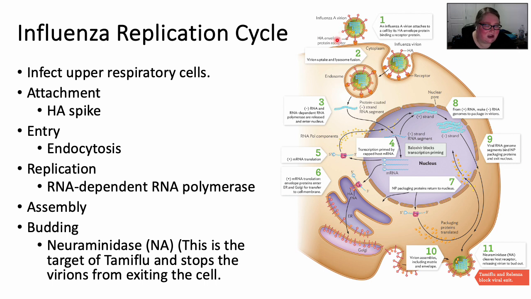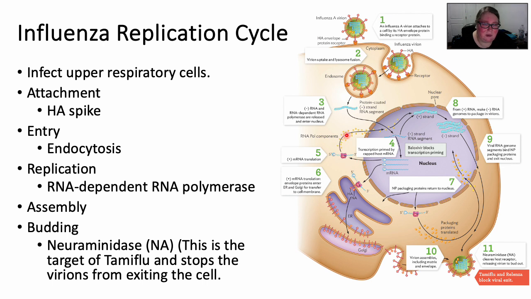Okay, so we have this HA spike that is going to bind to the receptor proteins, and the virus is going to come in via endocytosis, and the endosome is going to fuse with the lysosome, and what's going to happen is the RNA is going to be released into the cytoplasm. So we have this negative stranded RNA. It's going to be released with the RNA-dependent RNA polymerase, which are then going to move into the nucleus. Some of it is going to be read, and we're going to make proteins of that.